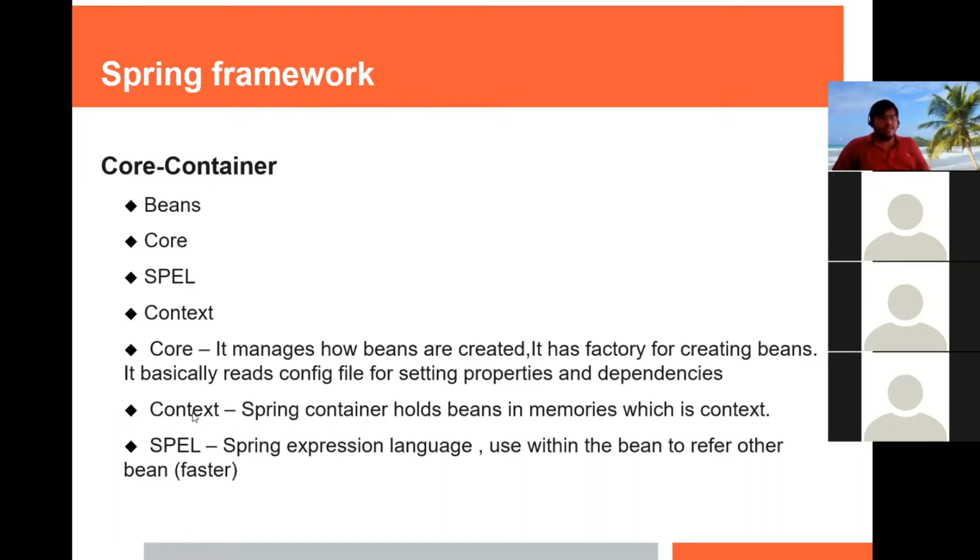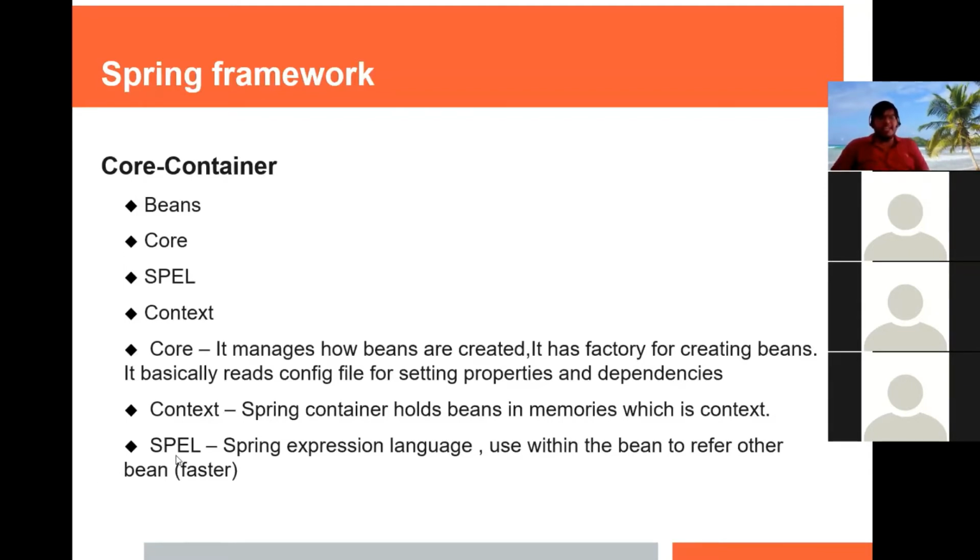Second is context. Context is nothing but it holds the beans. Beans are nothing but objects, Java class objects. When those objects are created, they should be present somewhere in memory. That is nothing but context. It holds those beans in memory.